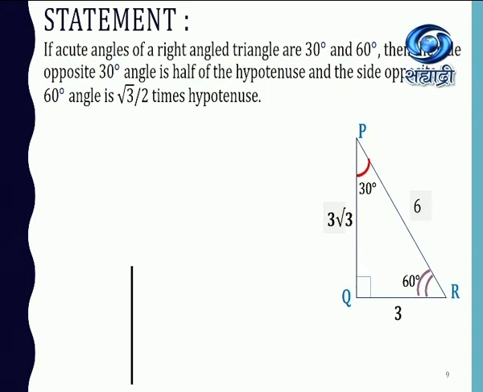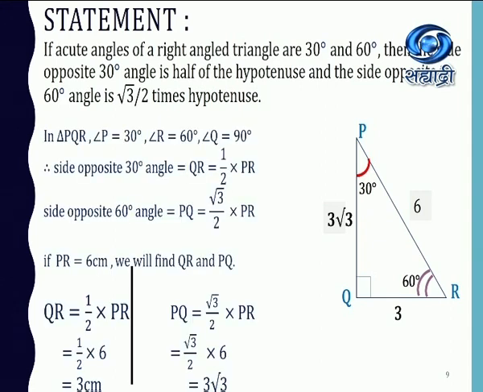Again I repeat, if the acute angles of a right angle triangle are 30 degrees and 60 degrees, then the side opposite to the 30 degree angle is half of the hypotenuse, and the side opposite to the 60 degree angle is root 3 upon 2 times the hypotenuse. Here triangle PQR is shown where P is 30, R is 60 and Q is 90 degrees. 90 degrees is always shown by that particular sign. Therefore the side opposite to 30 degrees, over here, is QR.